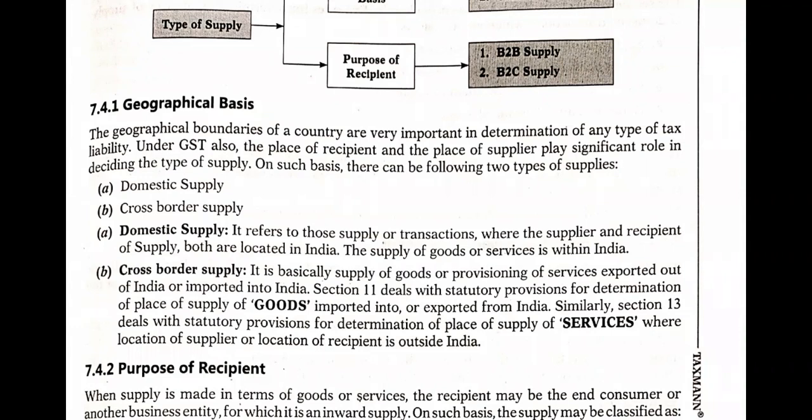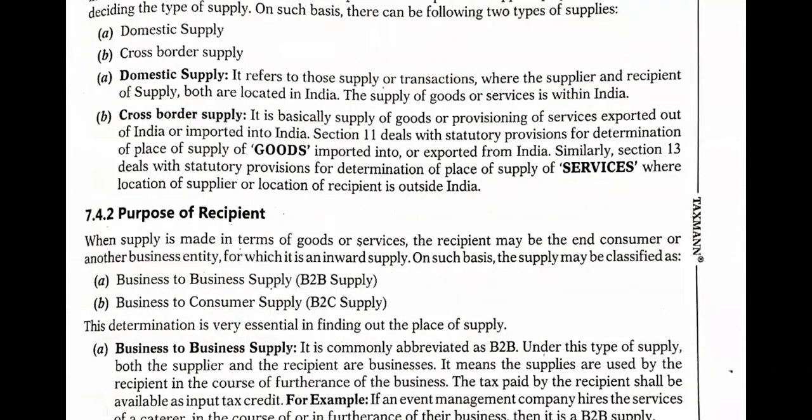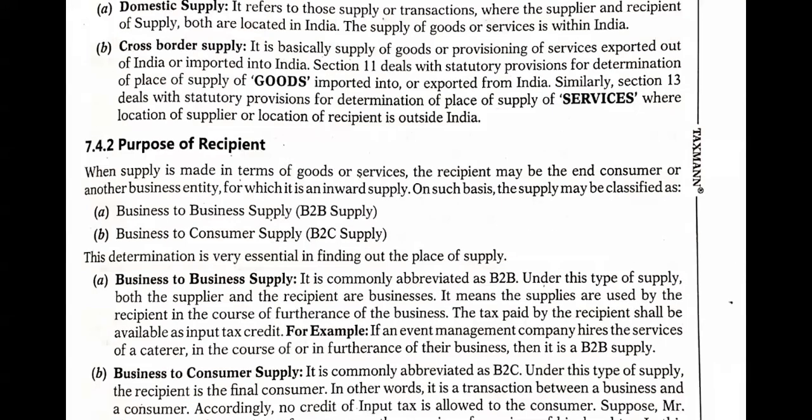Section 11 deals with the statutory provision for determining the place of supply of goods, while Section 13 deals with the statutory provision for determining the place of supply of services. All right, they have a different section for goods as well as for services. Next is supply classified by purpose of recipient. Now the type of supply is classified according to the purpose of the recipient. For what purpose does he require it?